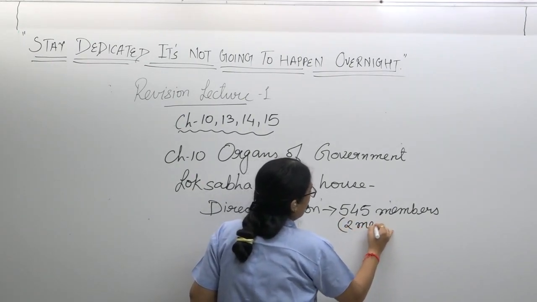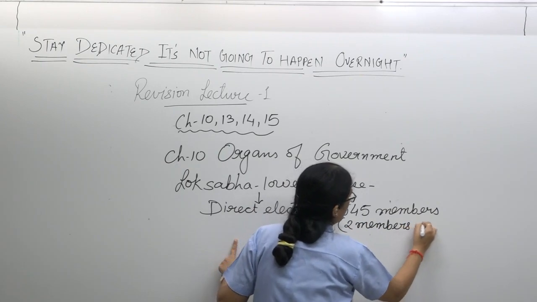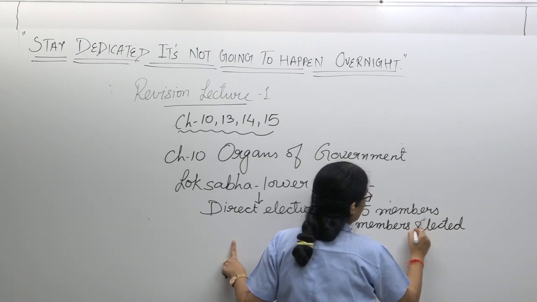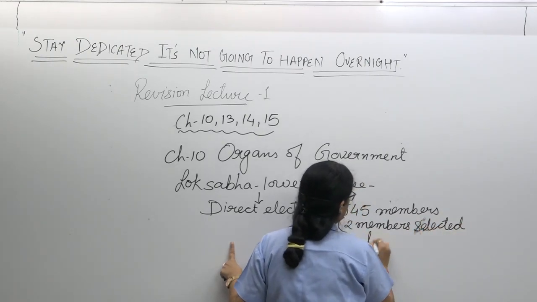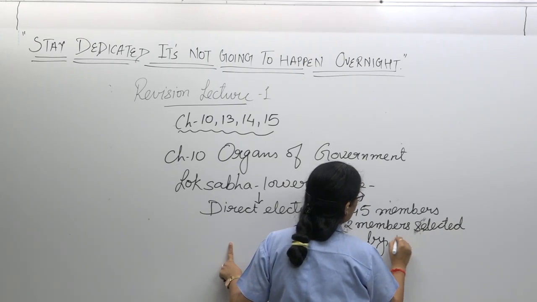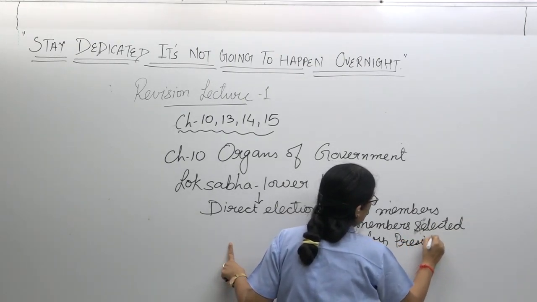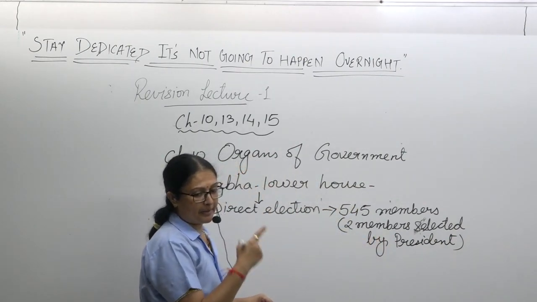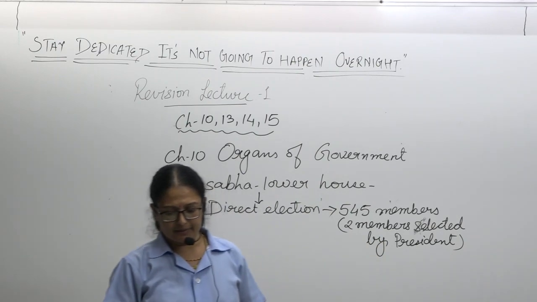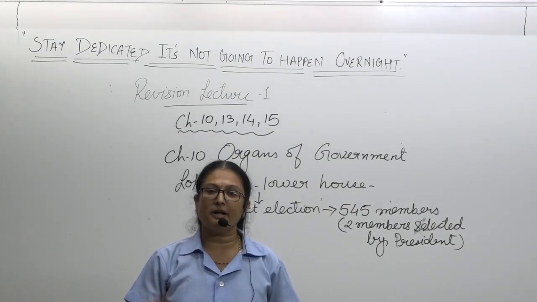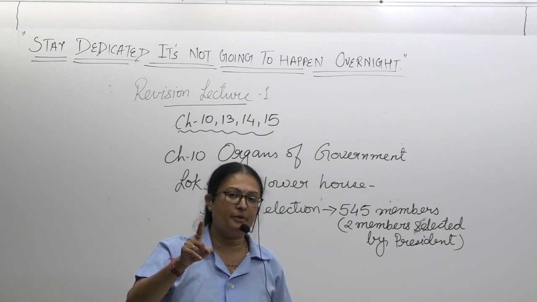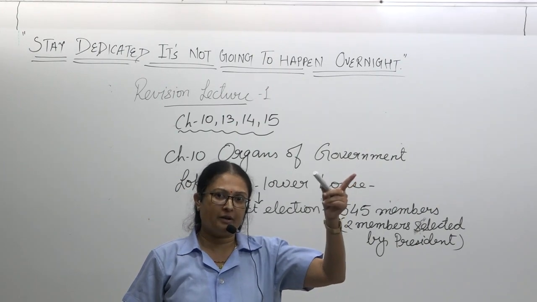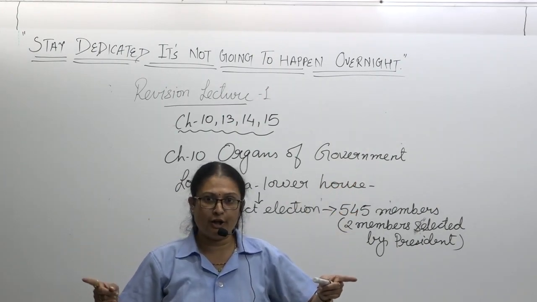Out of these, 2 members are selected by the president. We have studied the Anglo-Indian community. So 2 members will be selected by the president from the Anglo-Indian community. Anglo-Indian community means the mother is of Indian origin and the father is a foreigner. That is called Anglo-Indian.